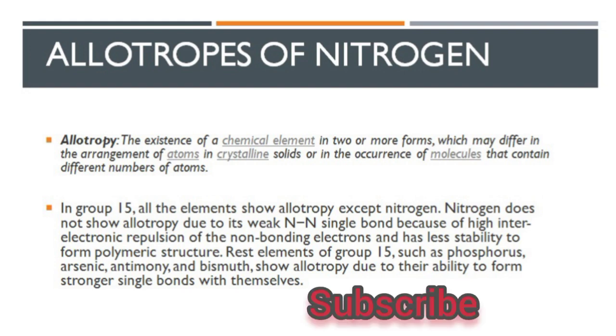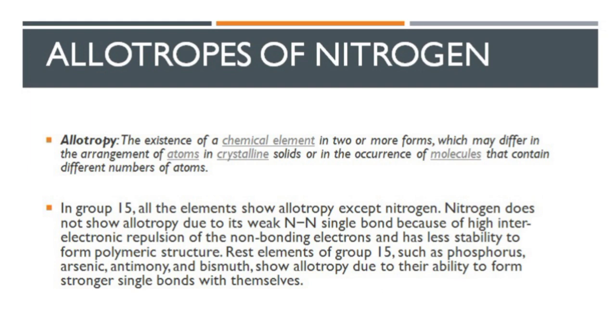Nitrogen does not show allotropy because for allotropic phenomena there should be a difference in the ways atoms can be bonded to each other, and the element arranges its atoms in different ways to stabilize itself. But nitrogen is already a very stable element because of the triple bond it has, so it does not want to disturb its existence and does not show any allotropic phenomena.